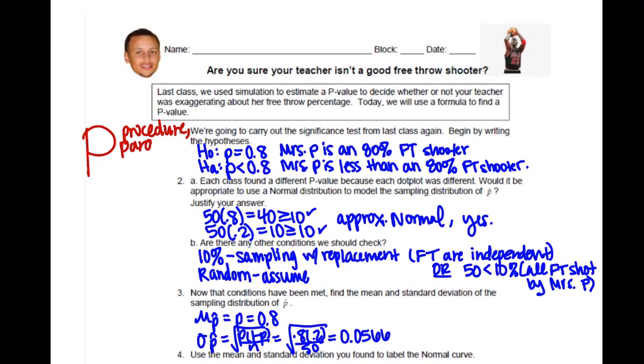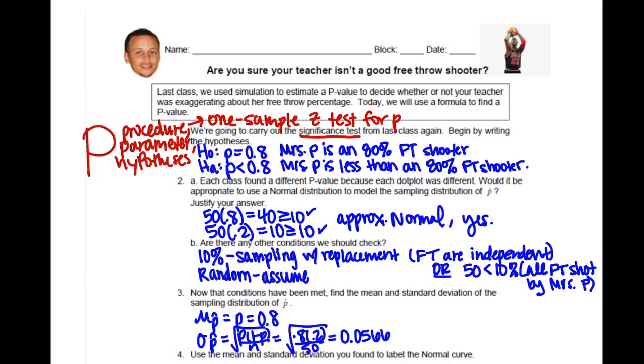And I'm going to add now hypotheses to it with a P in the middle. I know it doesn't start with a P, but it's got a P in it, so we can put it there. And so our procedure name in this case is going to be a 1 sample, because there was 1 sample of 50 free throws. Z, because it's for proportion, and we're doing a test for P. So that's the name of this significance test right here.